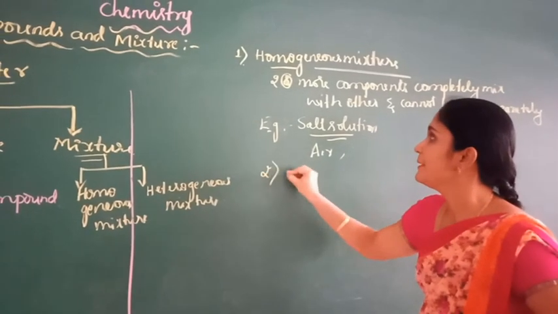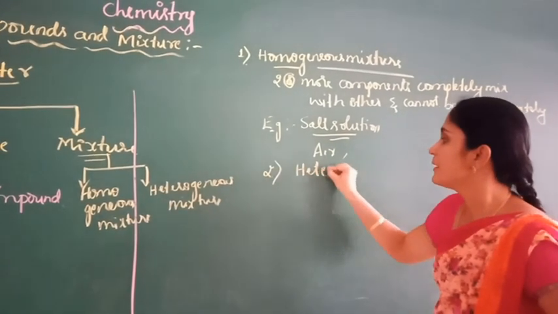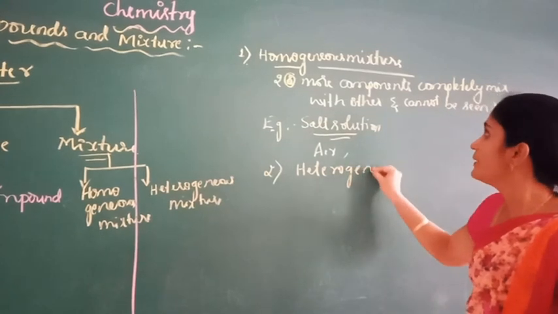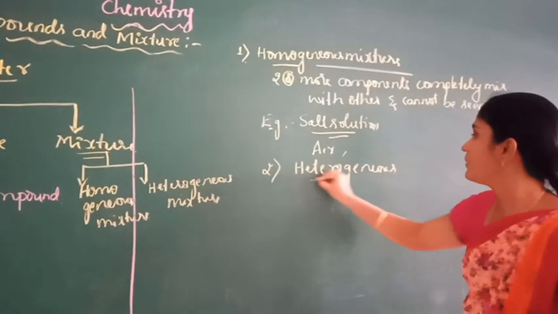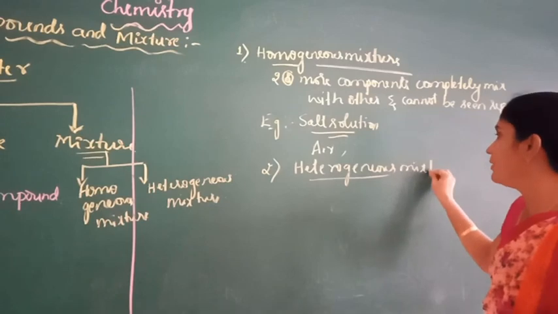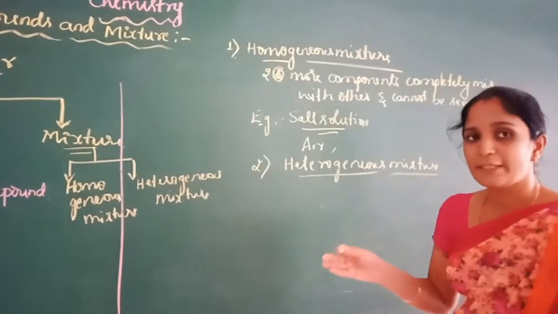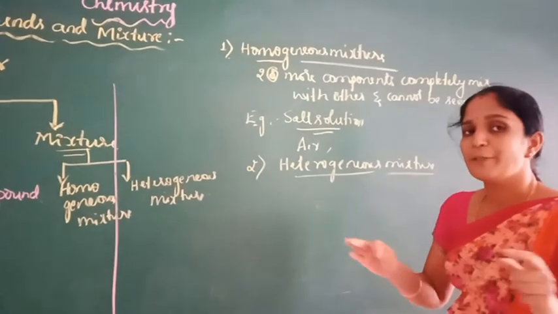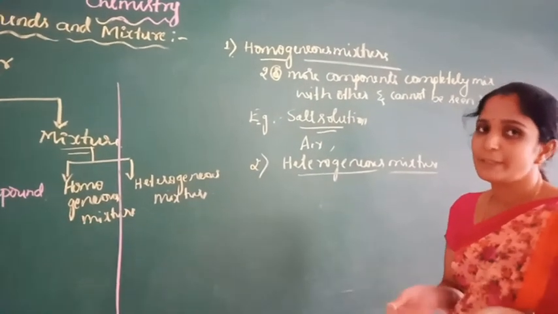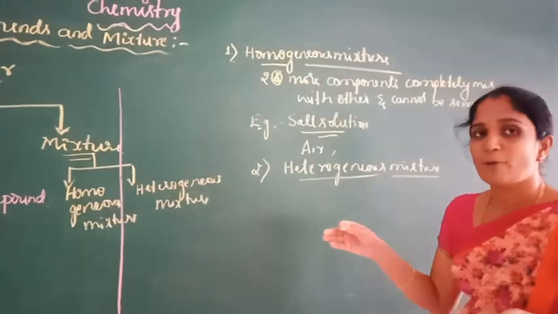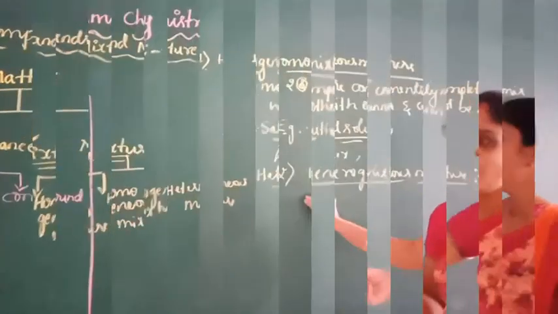The second type is heterogeneous mixture. So what is a heterogeneous mixture? It is a type of mixture in which two or more components are not completely mixed with each other. They do not form a uniform distribution throughout the medium, so it forms a boundary of separation between the various components.